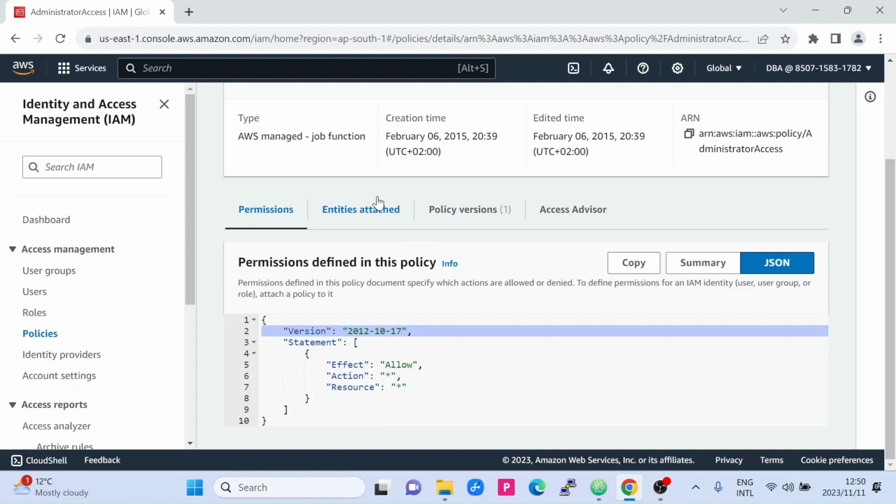I will show you there will be other policies as well apart from this. Statement is one or more individual statements, and it is required. Effect states whether the statement allows or denies. As we have provided admin, it allows everything. Action also allows everything, and resources as well, all the resources like EC2, S3 bucket, and everything.